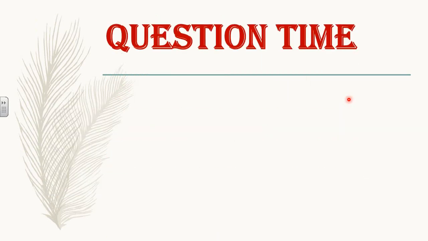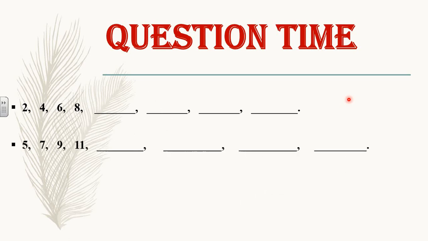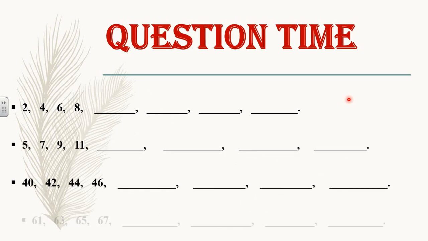Now this is question time for you. See the questions properly. Now children, you have to do this question in your classwork book. See here, 2, 4, 6, 8. Now what number will come next? You are supposed to write here. Then 5, 7, 9, 11. Then the next number. Then 40, 42, 44, 46. Then the next numbers. Then 61, 63, 65, 67. You will fill this and complete your work.